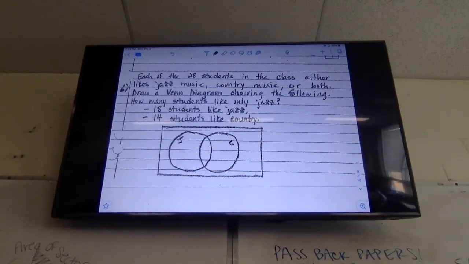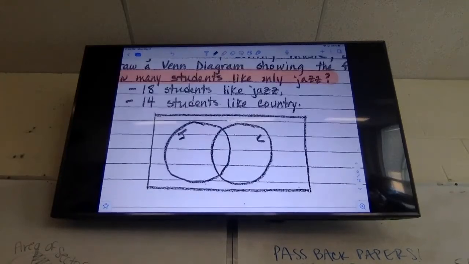All right, now we're going to build our own Venn diagram, and then we're going to go from there. So this one says each of the 28 students in the class either likes jazz music, country music, or both. Draw a Venn diagram showing the following. And we want to know at the very end of this how many students like only jazz. Okay, so it tells me that 18 students like jazz and 14 students like country. How many votes do I have?